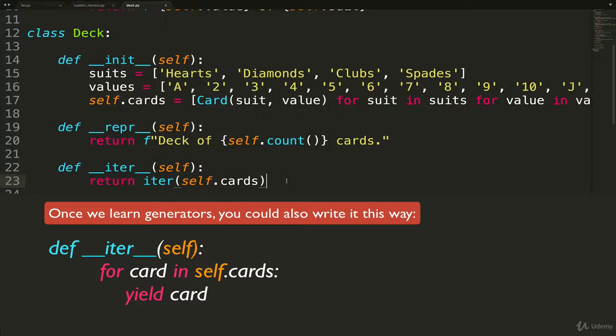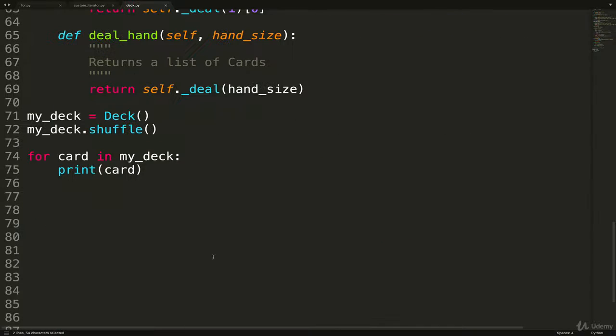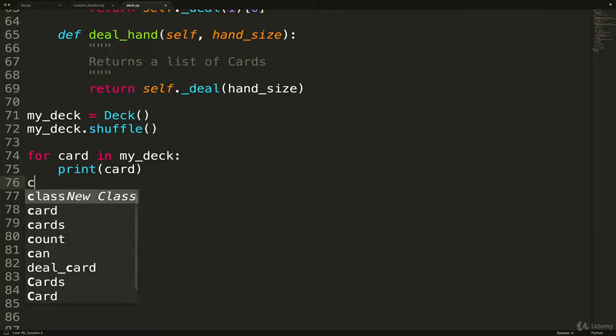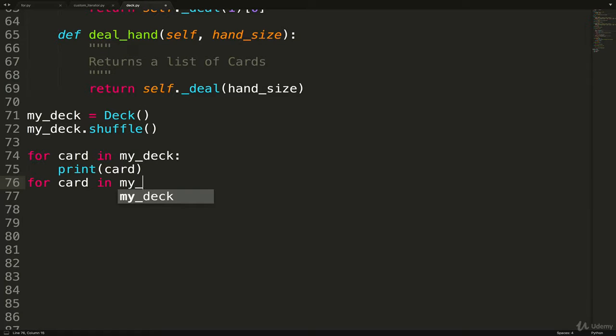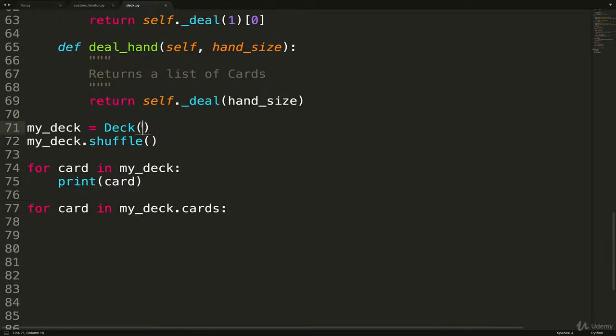So all we really did by adding this line in here is make it so that instead of having to do for card in my deck dot cards, now we can just iterate over the deck directly and it only gives us the cards, whereas before this caused an error. This is, of course, a very simple example, but it is logical. In a deck, all that we really would want to iterate over are the cards.